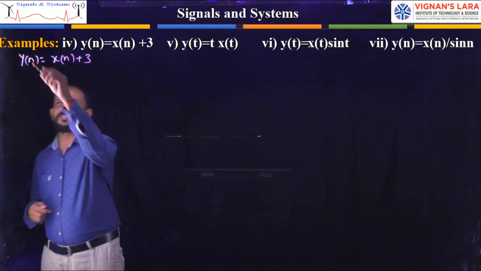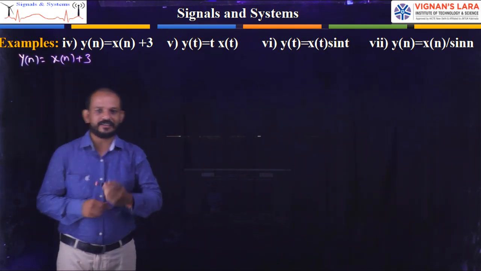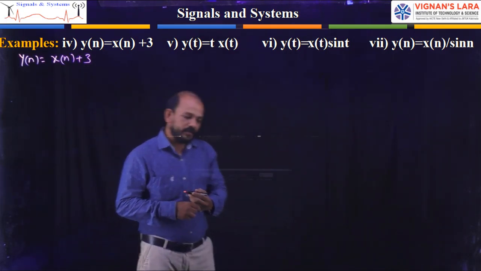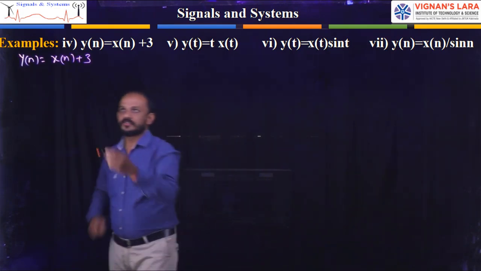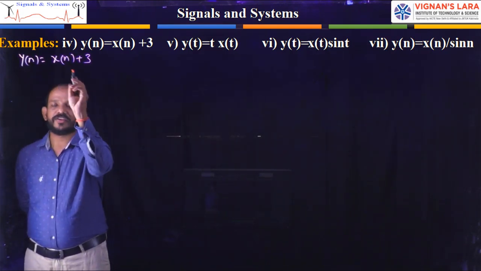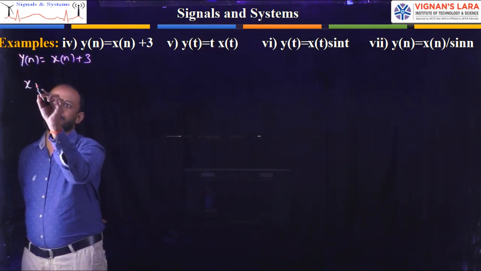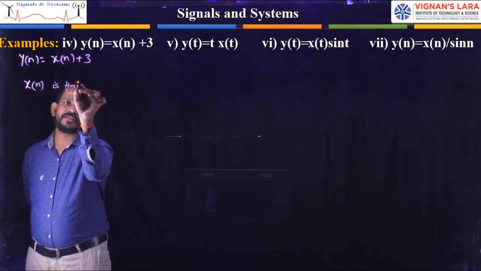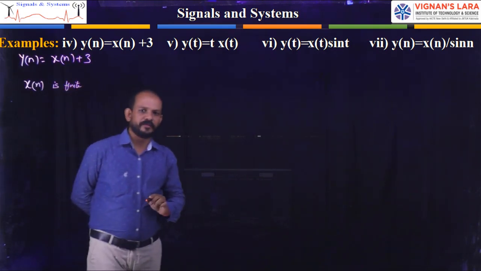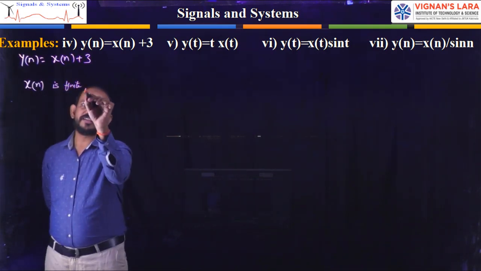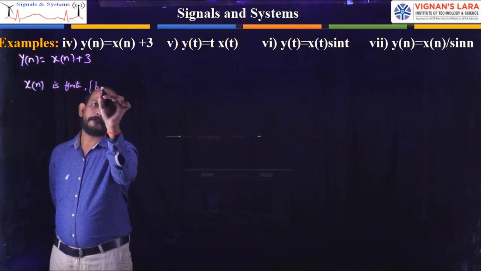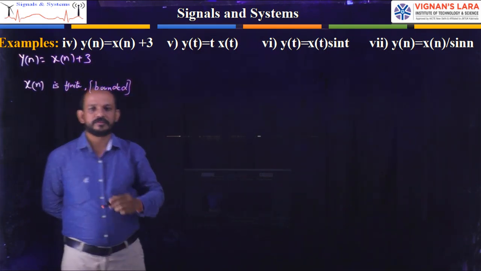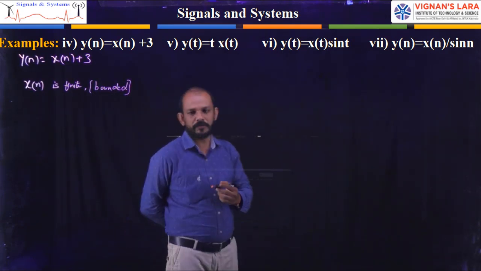Here the input is x of n. Let us consider that x of n is finite, less than infinity, a finite value. That means it is a bounded one. Clear?